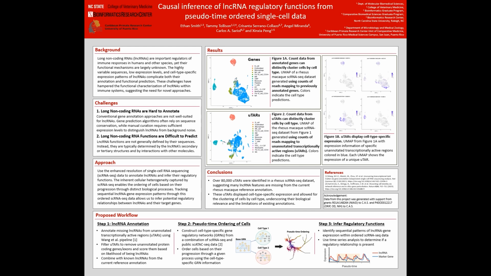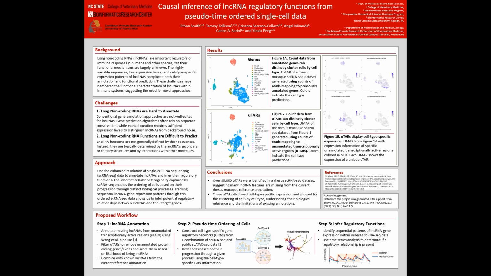This analysis enables us to infer regulatory relationships between the long non-coding RNA and the marker gene related to the process we are studying. This is only possible because the cells from our data have been ordered based on their progression through our given process of interest.